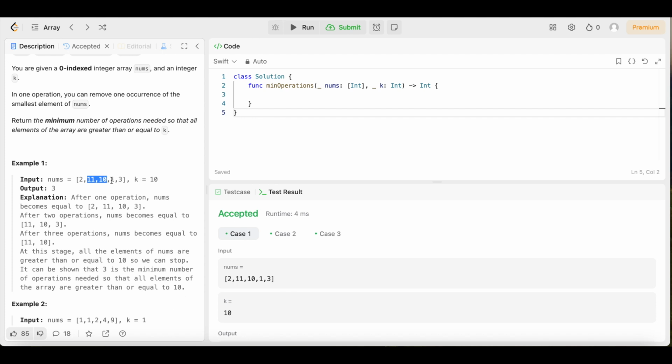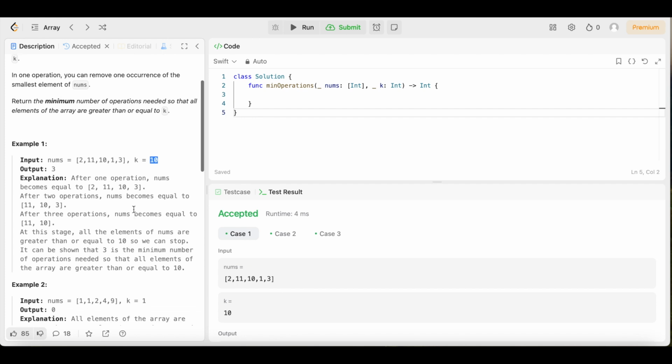So we had to perform 3 operations to remove these 3 elements, right? Because they're all less than k, so we removed all of them. And that took 3 operations. That's why the output is 3.